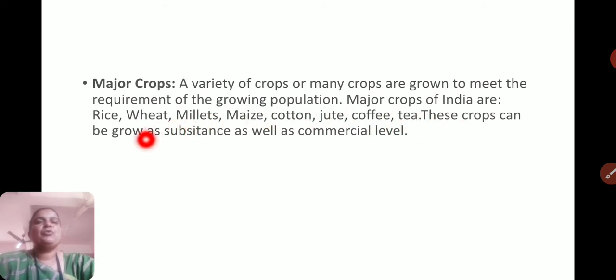These crops can be grown at subsistence as well as commercial level. Subsistence means for family purpose, to fulfill family need, as well as to sell in the market, commercial purpose also. So rice, wheat, millets, maize are for subsistence purpose, and cotton, jute, coffee, tea are for the commercial intention, to sell in the market. So these are the major crops grown in India.